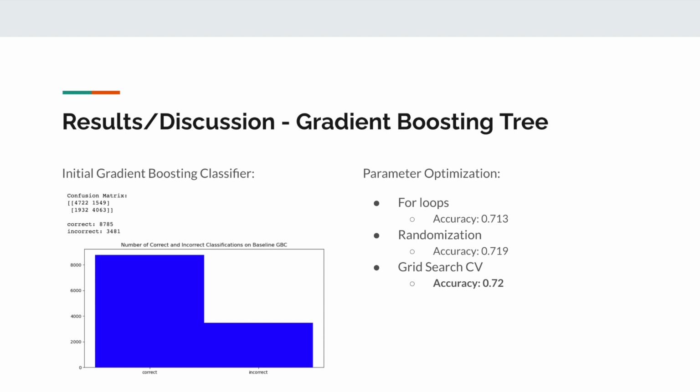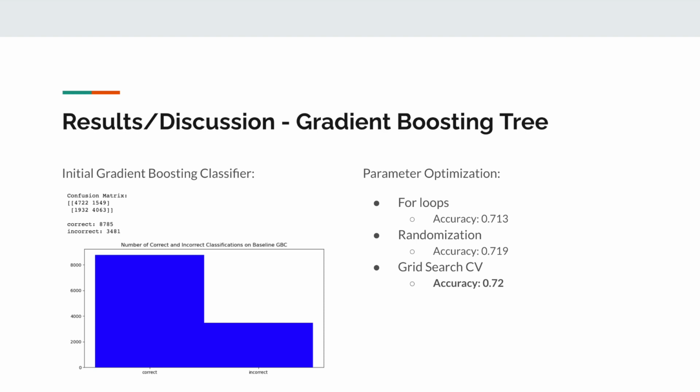Another method we used to test combinations of various parameters of the gradient boosting classifier was randomization. We ran 20 iterations, which produced the highest accuracy score of 0.719. Finally, we also utilized the grid search CV model in sklearn to tune the parameters.